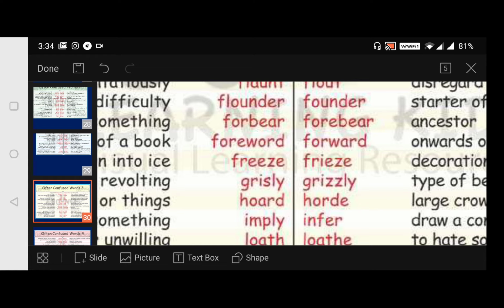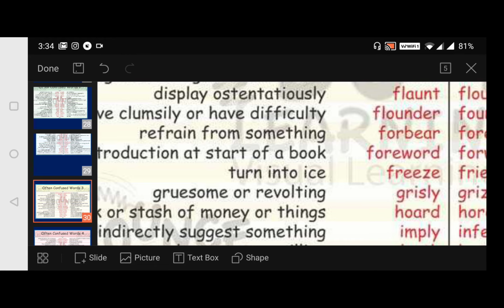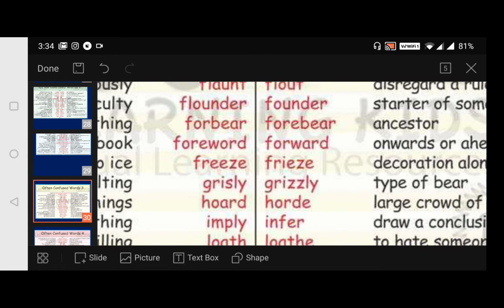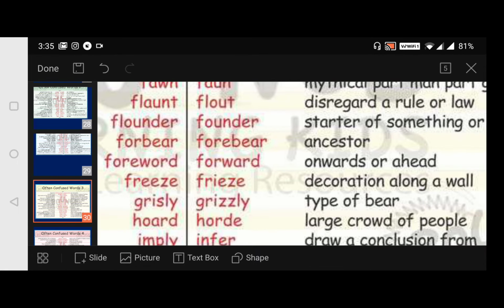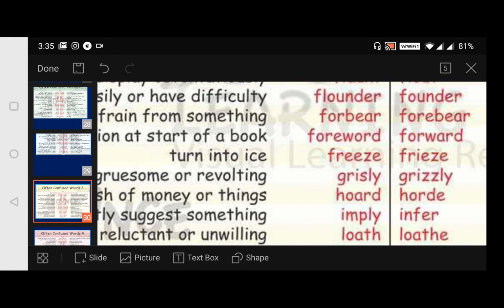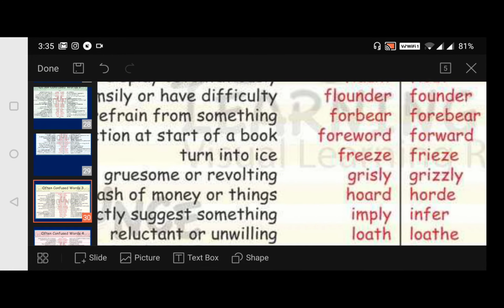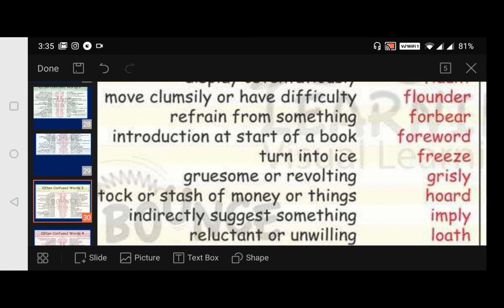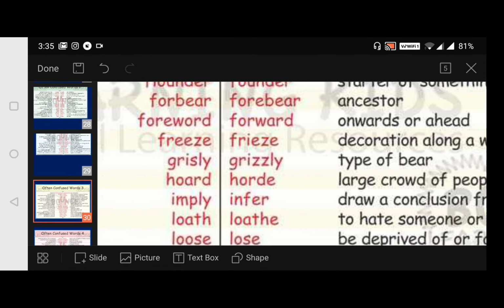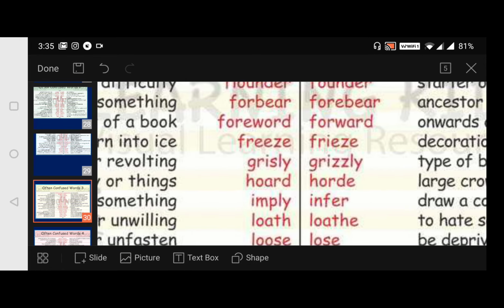Then forbear, or forebear. Look here, forbear is to refrain from something, keeping yourself away from something. And then forebear, ancestor. What do we call it? Ancestor. Next, this we have completed. Foreword. What is it? Foreword, introduction at the start of a book, written by the author only, we say it as a foreword to that particular book. And forward is onwards or ahead, moving ahead.